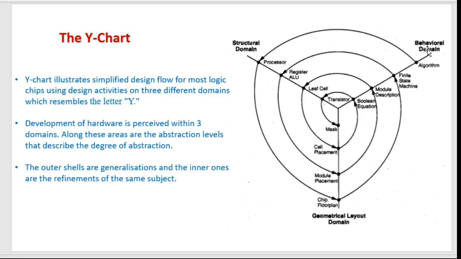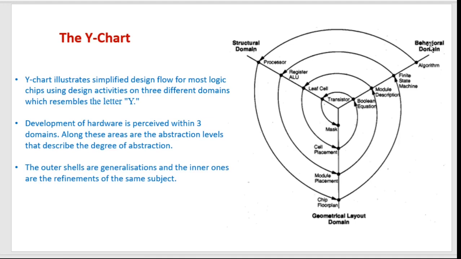So if you have done coding in C programming or Java or those things, you might have written the code by using mostly if else statements. Okay, so this is what it describes: the behavior of the IC, that is, how it behaves if we give this kind of input, this kind of output will come. Else if the input is this, the output will be like this. Else if the input is this, the output will be like this. So it is like this.